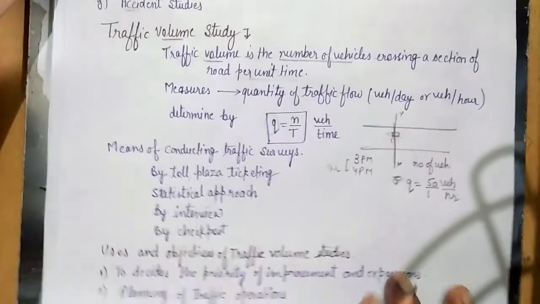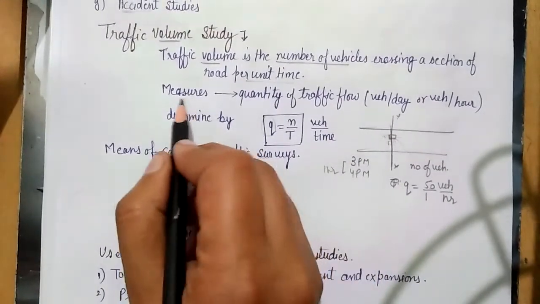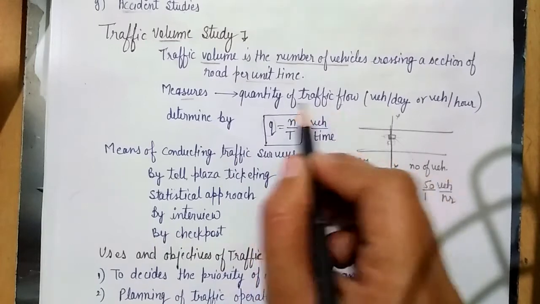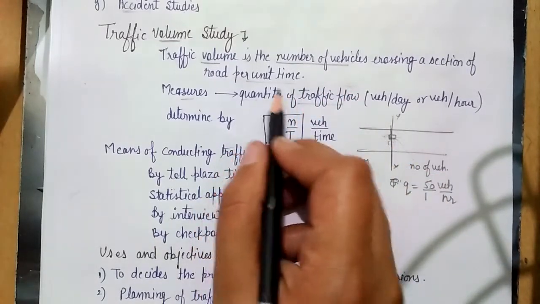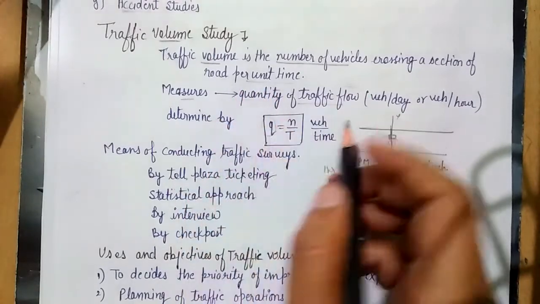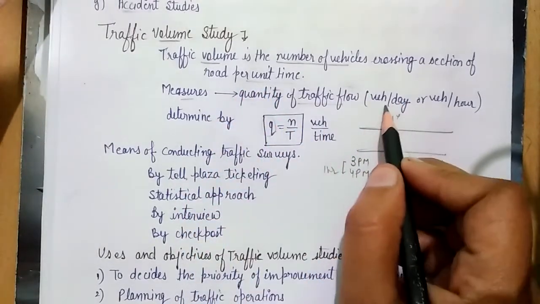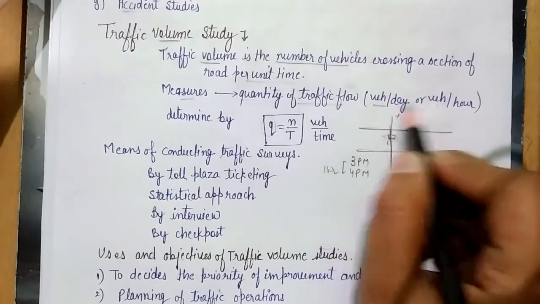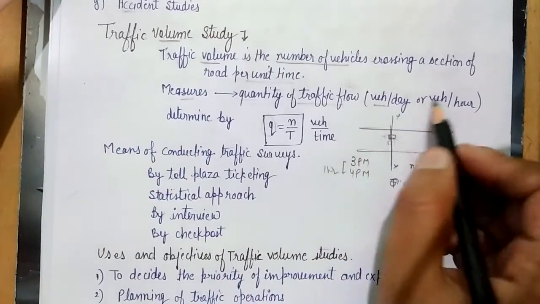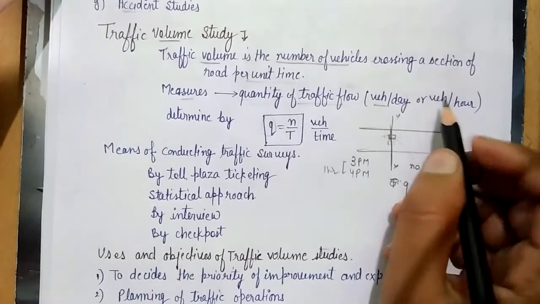Okay, so what does it measure? It measures the quantity of traffic flow, how much traffic is on the road. Okay, what is the quantity of vehicles that come into the particular road. The unit of traffic volume is vehicle per hour or vehicle per day, or it may be vehicle per second, right.